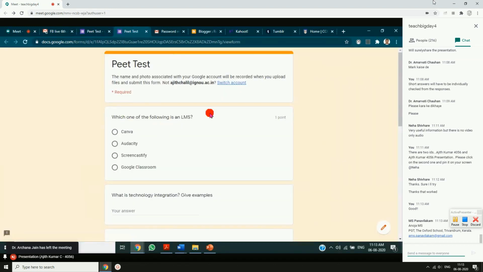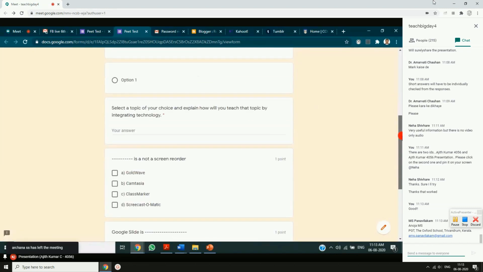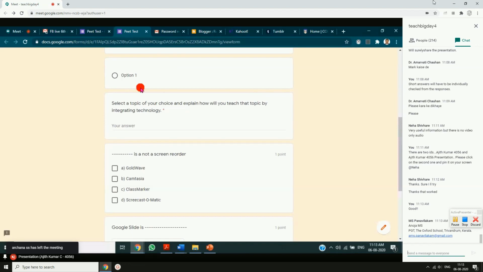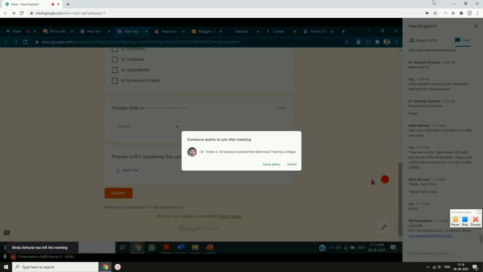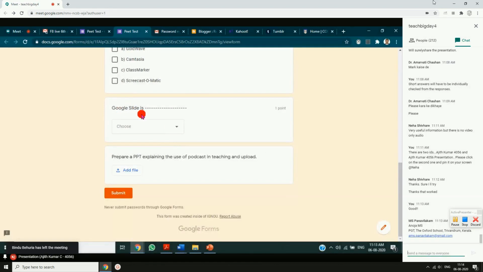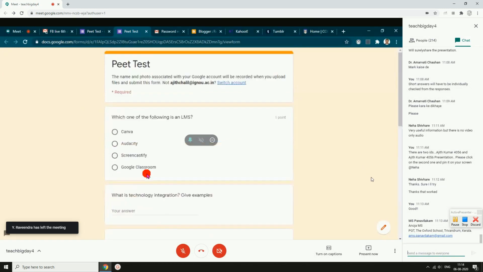Just see which one of the following is an LMS. What is technology integration? Short answer. By mistake, there is something here. They will delete. So this is essay type. Select a topic. Now this is a drop down. Sorry, checkbox. This is drop down. You can see this is how it will look like. Google Slides is chosen. The student has to select any one of these answers. Now prepare a PPT explaining the use of podcast in teaching and learning. So students will click on add file and they will add the file. This is how it is done.